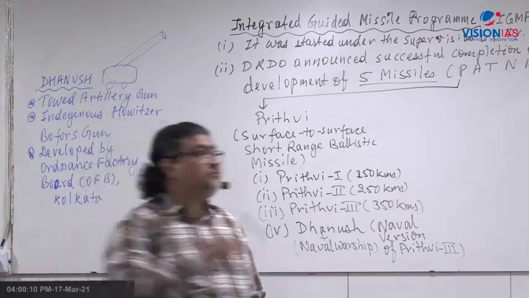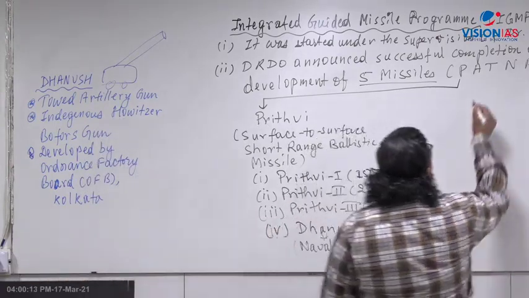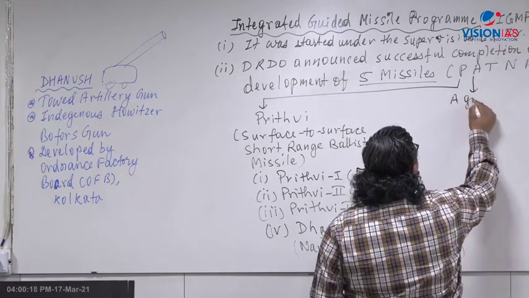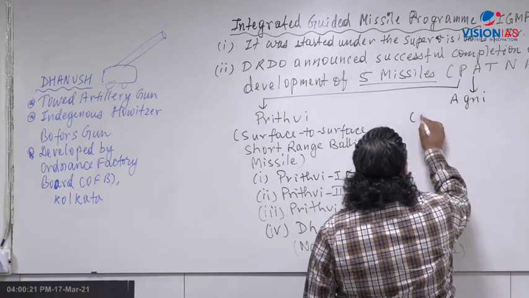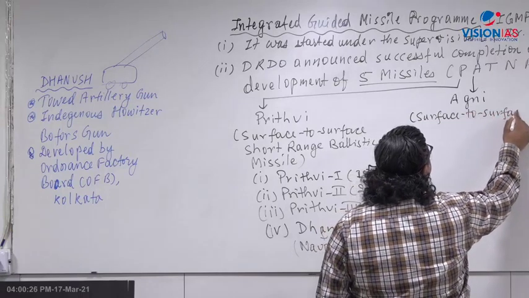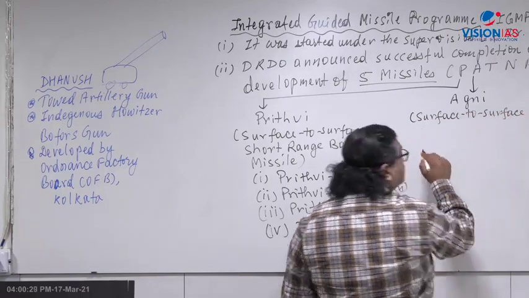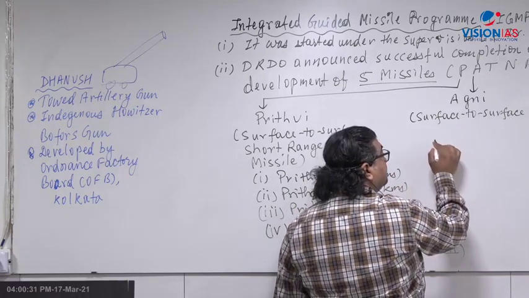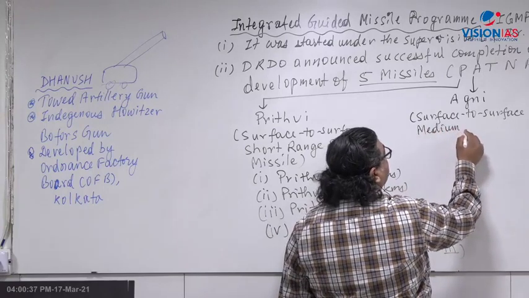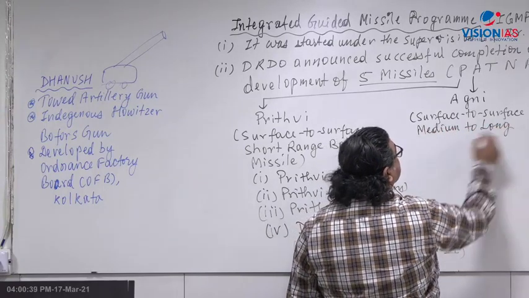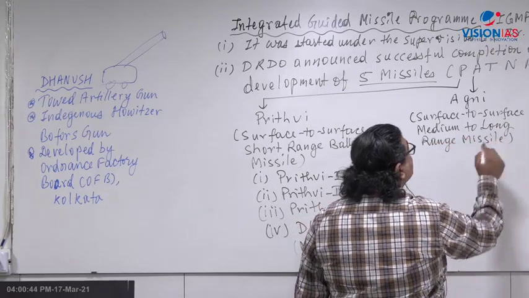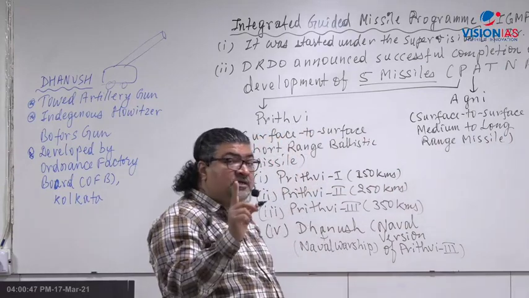Now let's look at here. Next what comes here? A, that is Agni. Agni series of missile. Now Agni is also surface to surface. What type of missile? Not short range. It is a medium to long range missile. And what does it use? Solid propellant. Solid fuel, solid propellant. All stages are solid based.